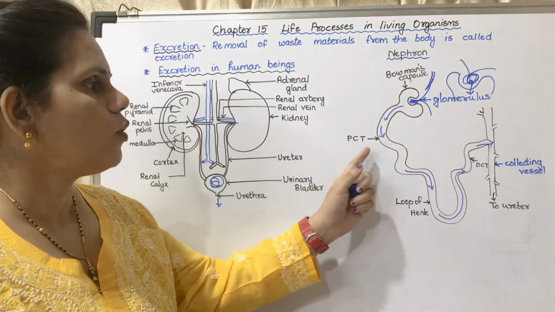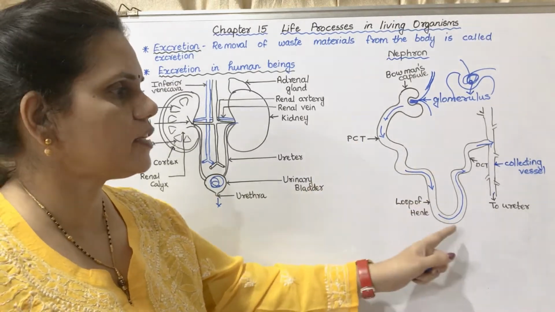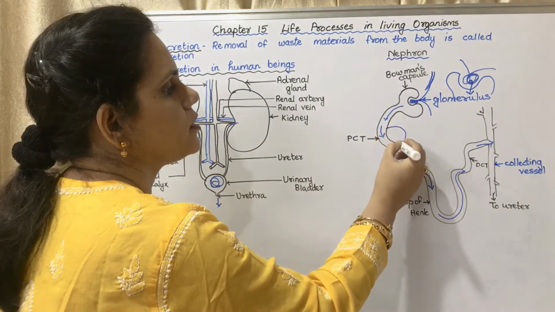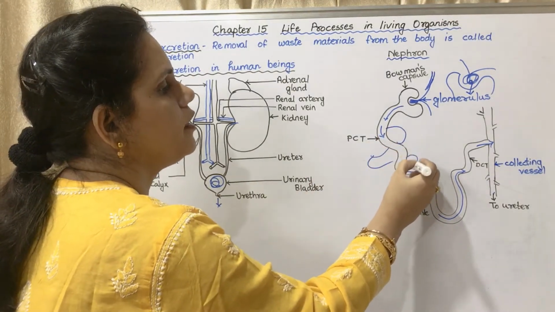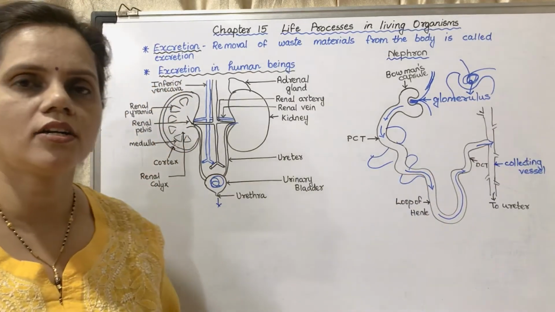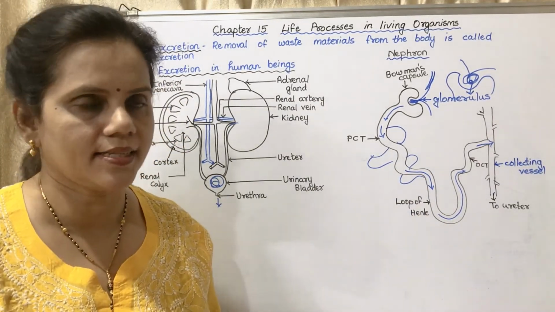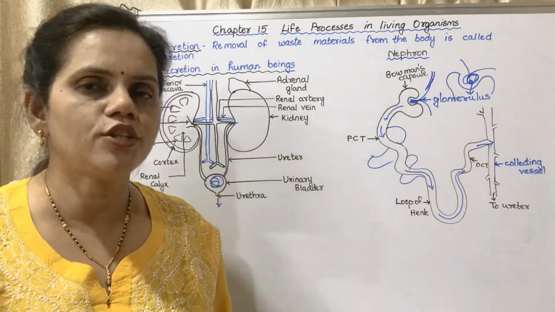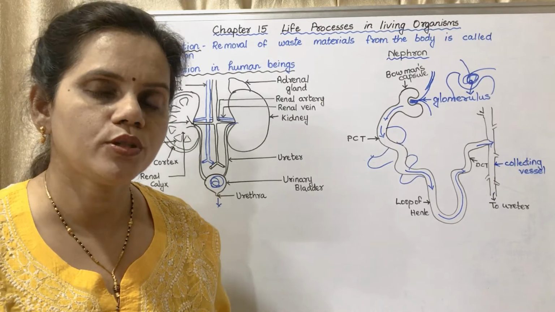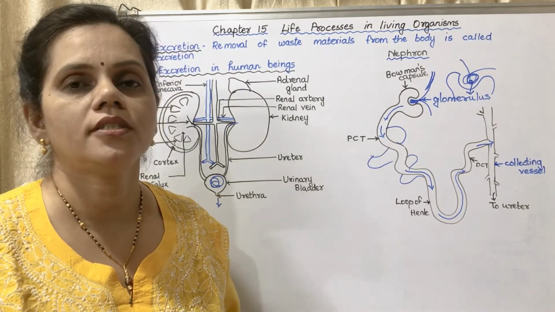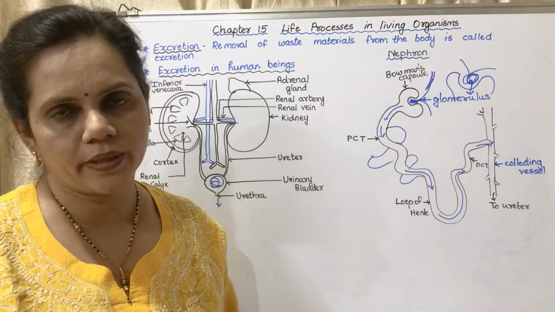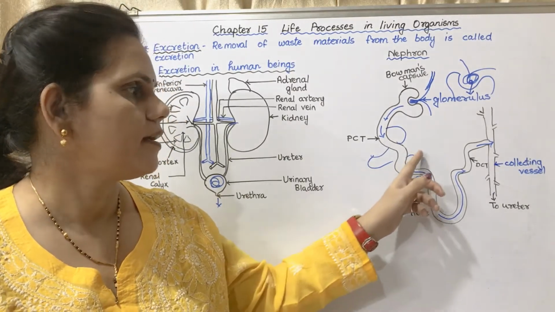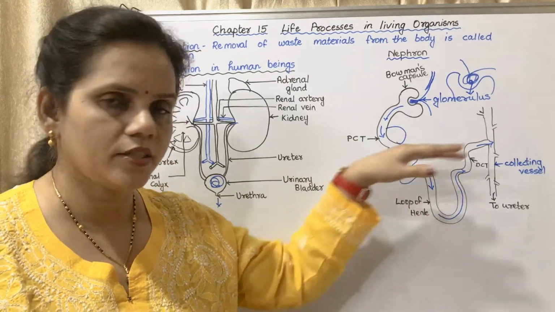Now, when the blood is passing, why does it have to go through this much distance? Because these tubules are surrounded by blood vessels. When the fluid from the glomerulus is oozed into the Bowman's capsule, there are some useful substances also which are oozed into the Bowman's capsule. They are reabsorbed by these vessels. That is the purpose of this length.